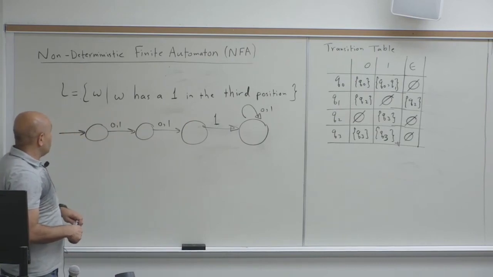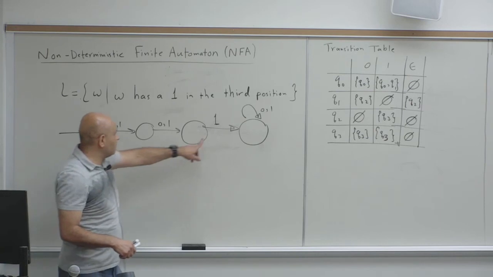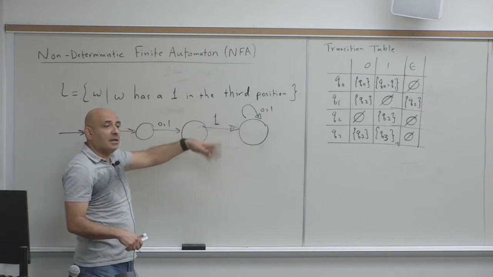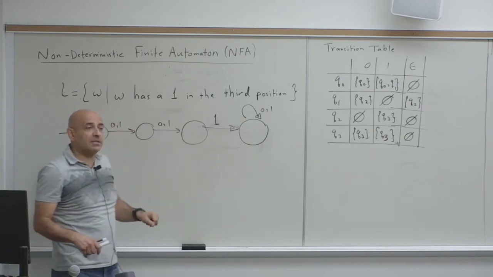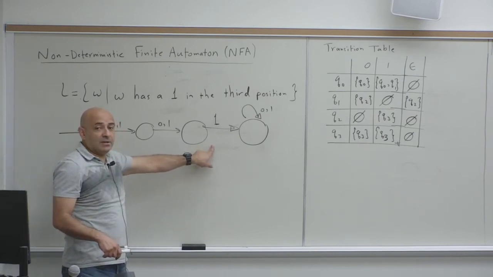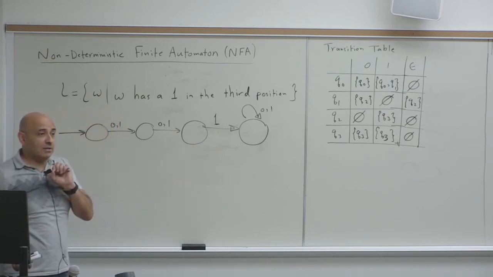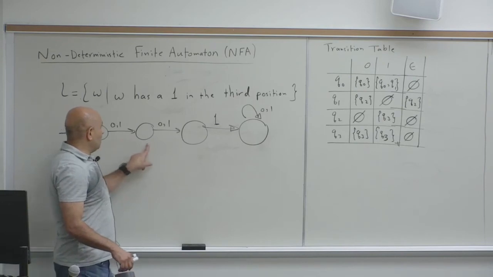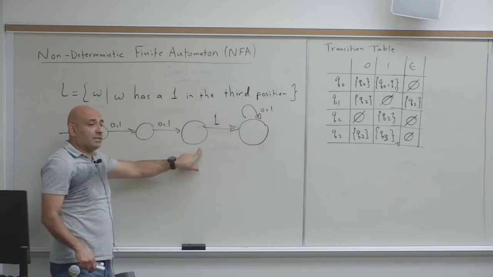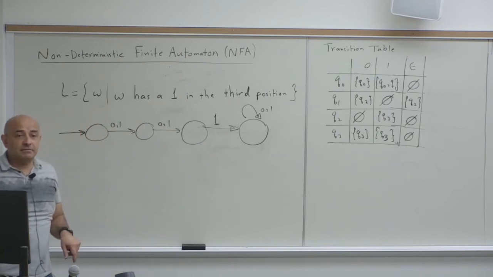And I didn't have to worry here, for example, about what happens if I get a 0. It's an implicit reject. If the third position is a 0, this will be an implicit reject because it's going to lead you to a dead end. If your third symbol is a 0, you'll necessarily go to this, then you'll go to this, and there's an implicit reject.